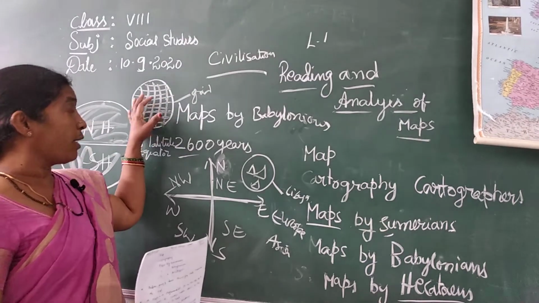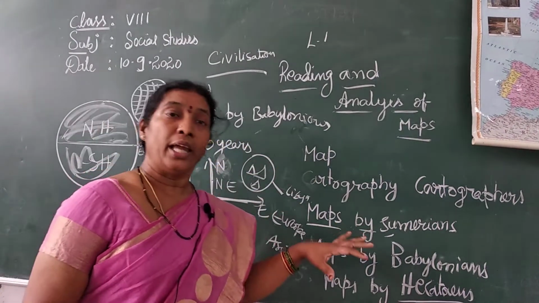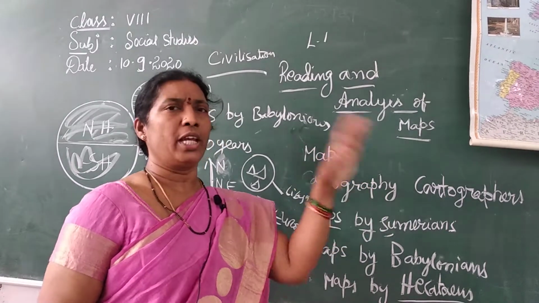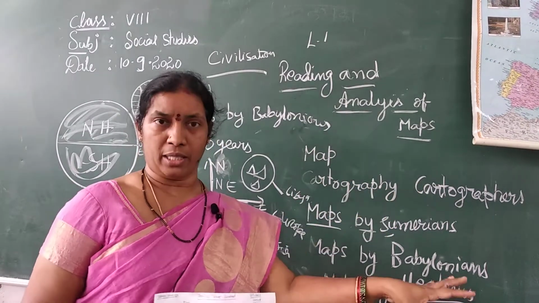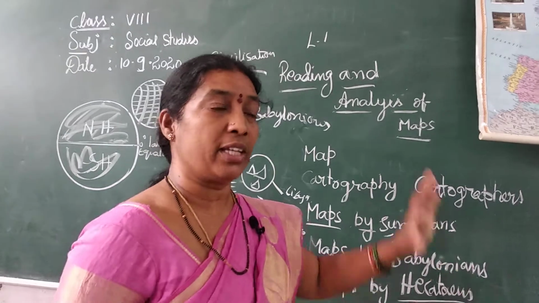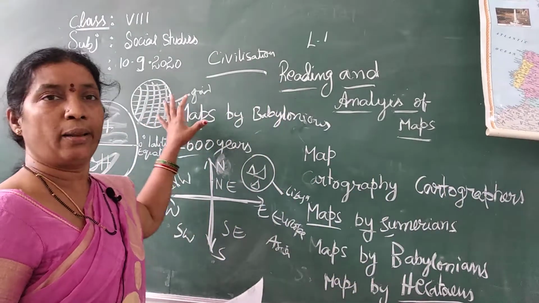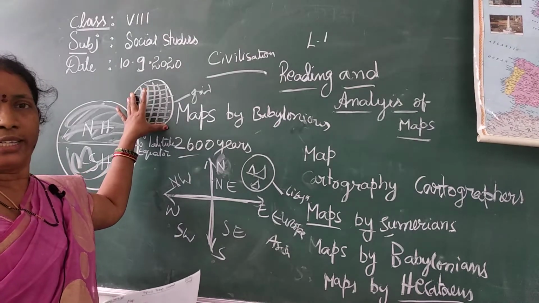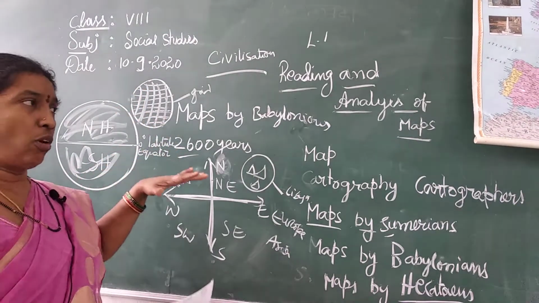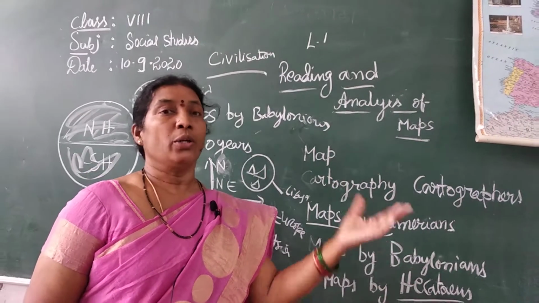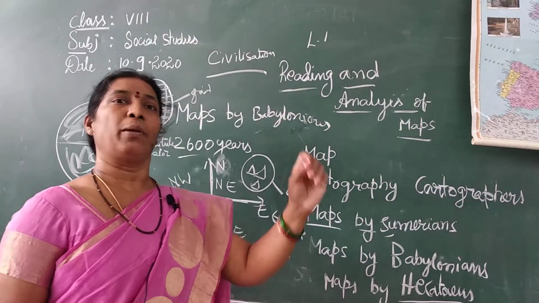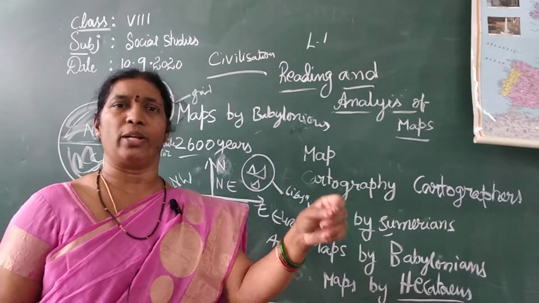With these longitudes and latitudes, they located places very accurately, where Japan is, where Hyderabad is, where New York is. If you see the atlas, you can easily find out which place is at which longitude and latitude.